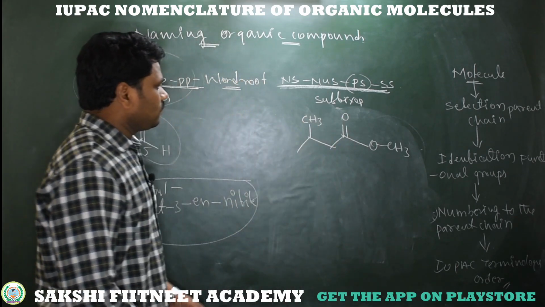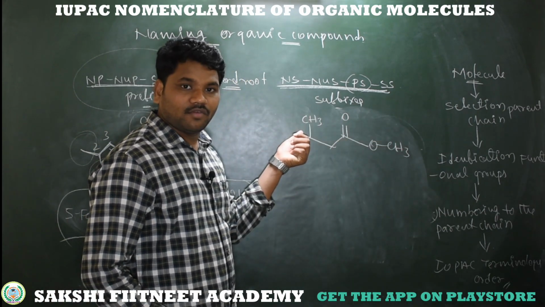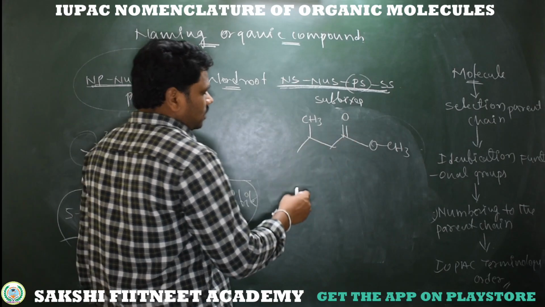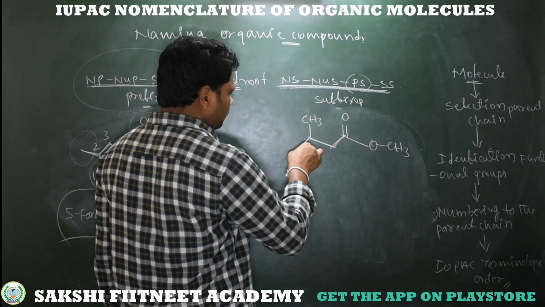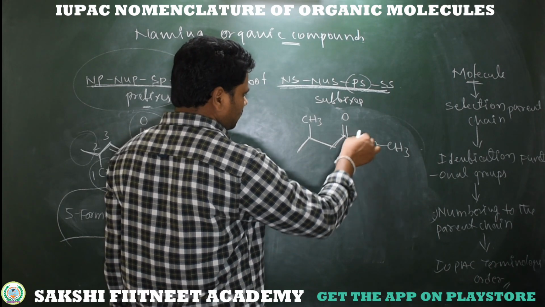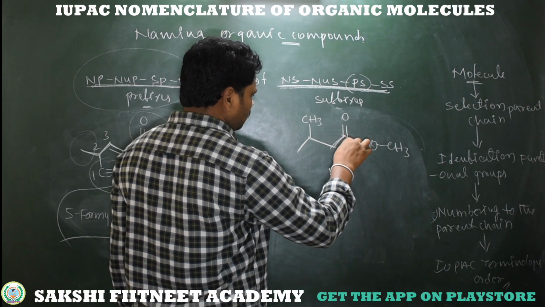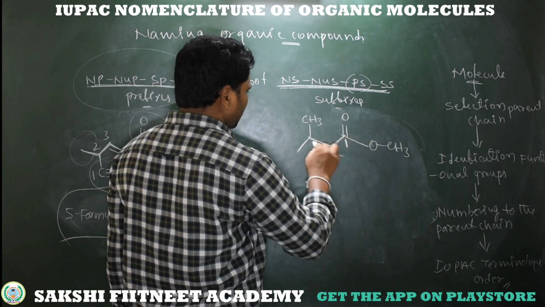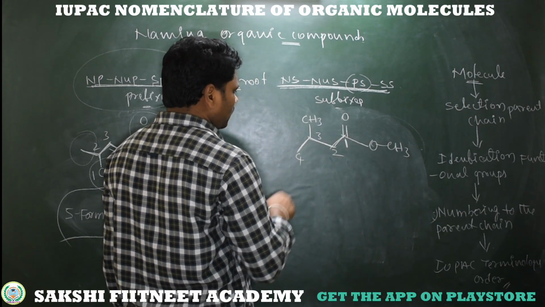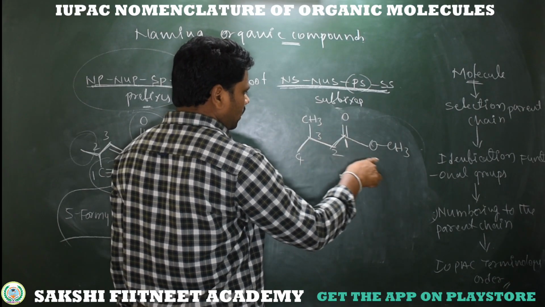So this is a compound which has an ester functional group, and here we have a substituent. Now, selection of the parent chain. This is the parent chain: 1, 2, 3, 4. Now coming to numbering of the parent chain. This is the major functional group, so we should start from the carbon which is attached to the major functional group. First, second, this is third, fourth. At the third position we have a methyl group, and the first position is a carbonyl, and here we have a